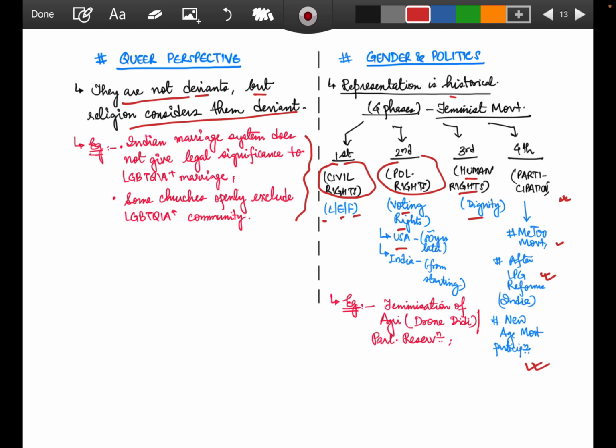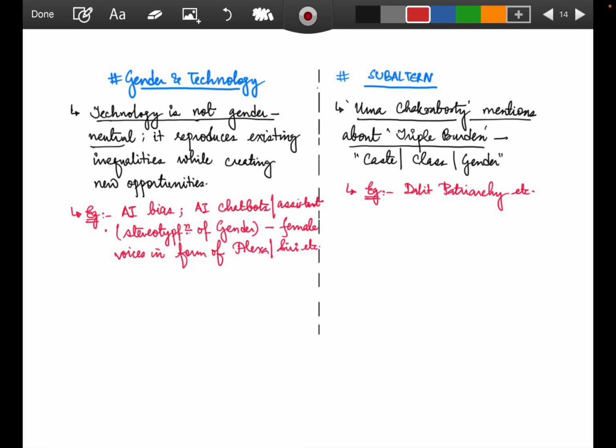So you can say a different angle has opened, and women's participatory roles are increasing. Examples can be parliamentary reservation and feminization of agriculture, where Drone Didi has been talked of. So all these examples show how gender and politics becomes an important dimension to understand this topic.